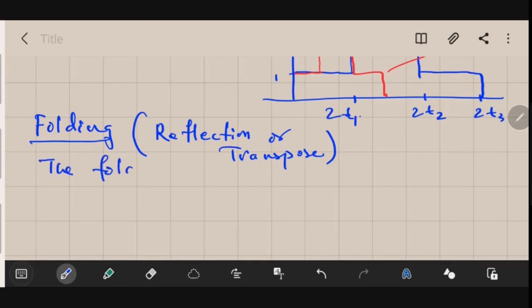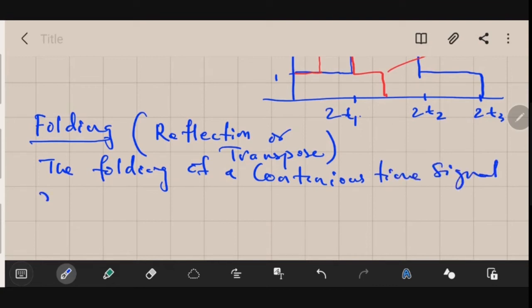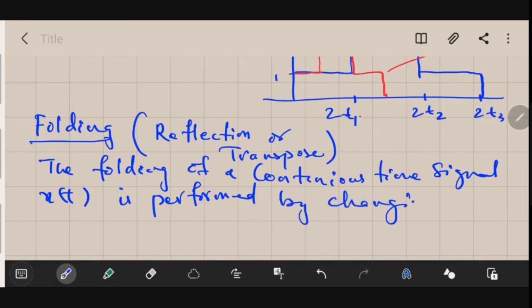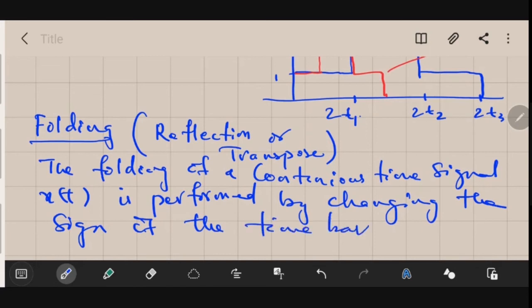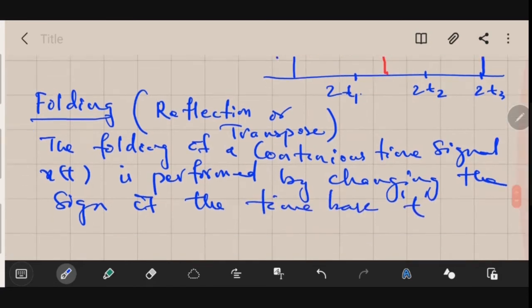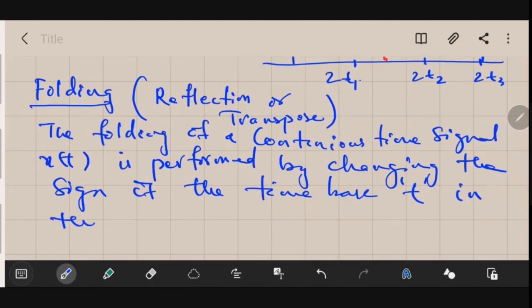The folding of a continuous time signal x of t is performed by changing the sign of the time base, small t, in the signal x of t.